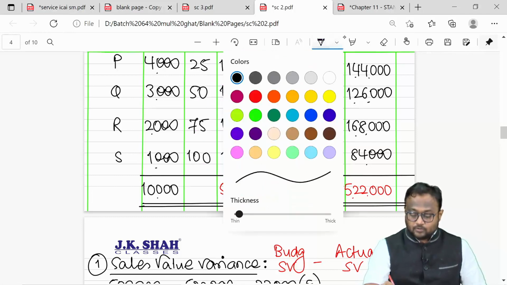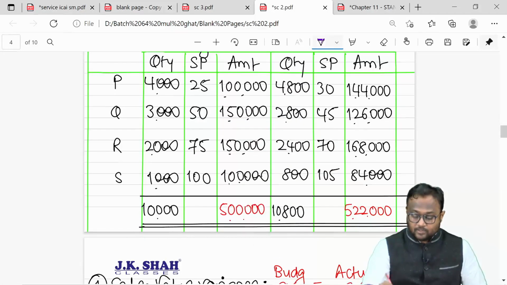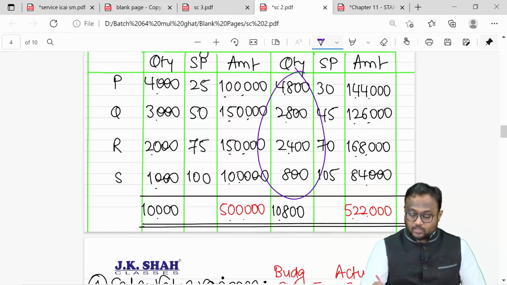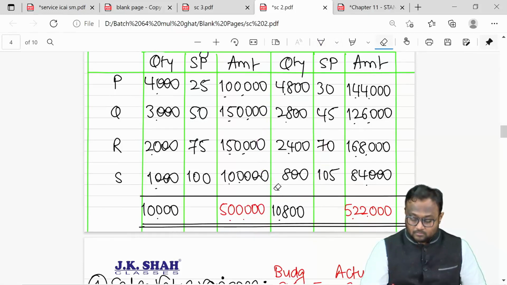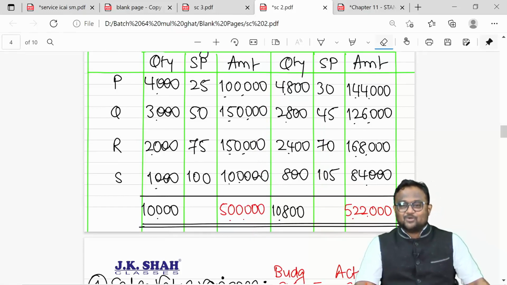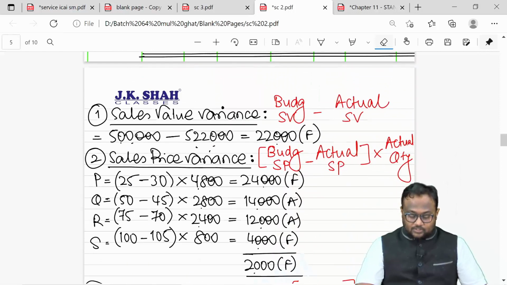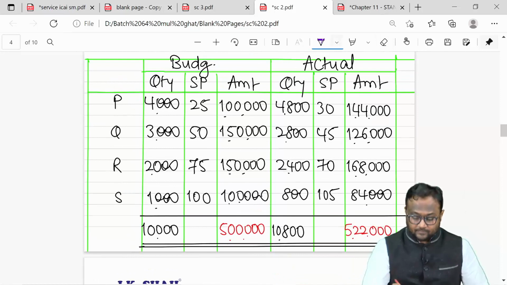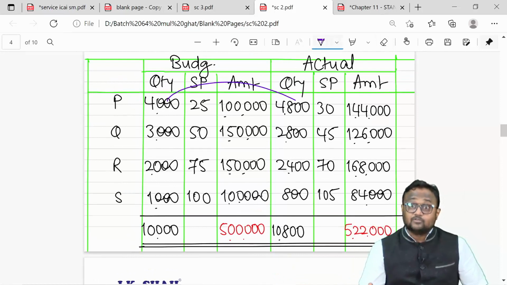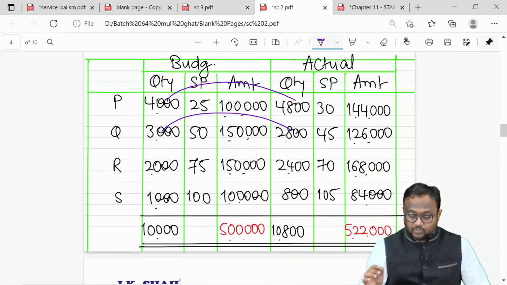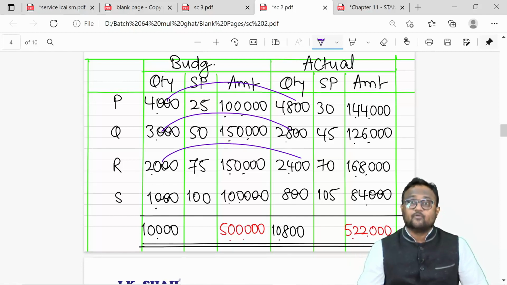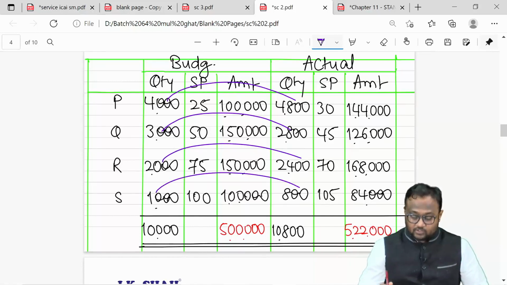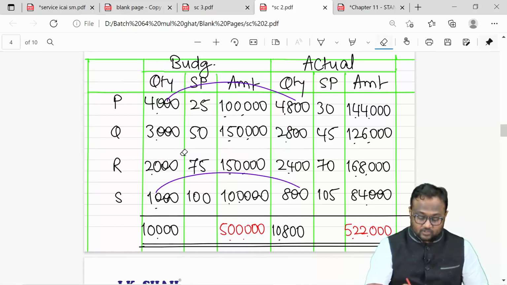Calculated based on actual output, actual quantity, because unless you sell something, you cannot earn more or earn less. So actual quantity was always applied. So this is your price variance available with you, and then the volume variance. Volume variance also suggests you the same thing. Instead of 4,000, you managed to sell 4,800. Wow, favorable. Instead of 3,000, you sold only 2,800. Oh no, adverse. Instead of 2,000, it is 2,400. Wow, favorable. Instead of 1,000, it is only 800. No, this is adverse.